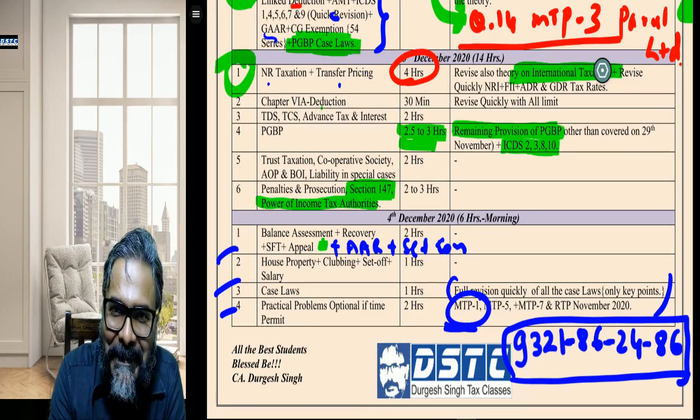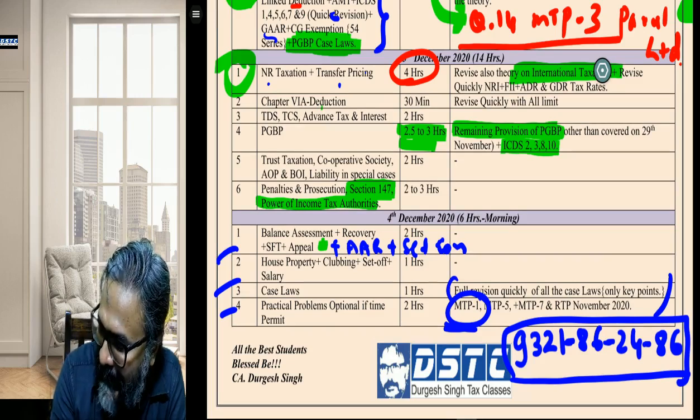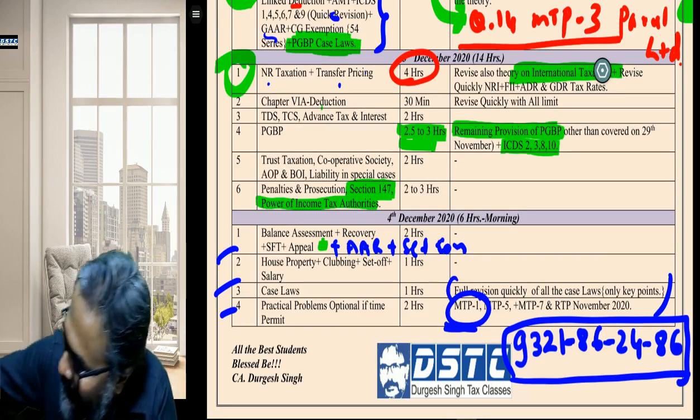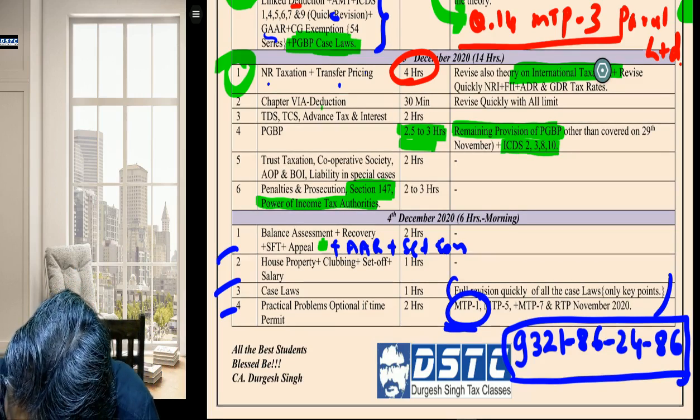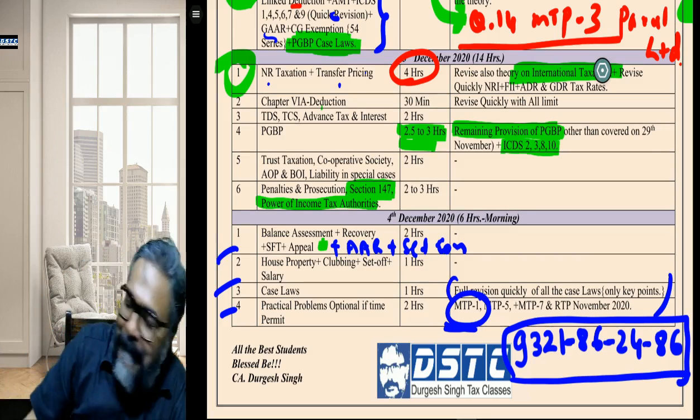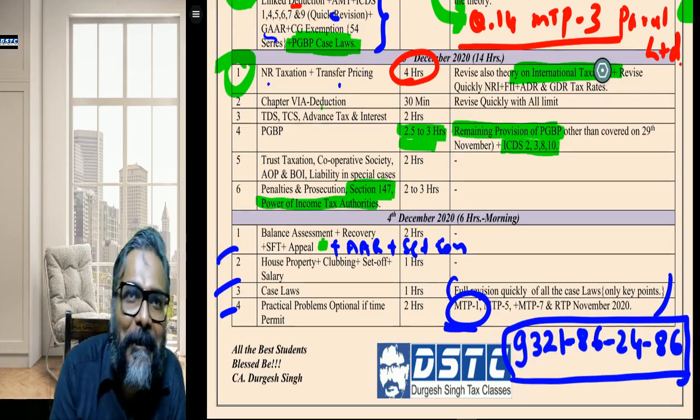How about my twins? My twins are there. Shararya, I think they are playing.